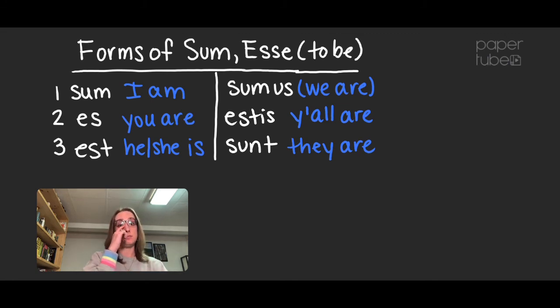So here's an example sentence. I'm going to use a verb that I showed you, a pronoun that I showed you, and one of the forms of sum in it as well as I can. Okay, so here we go. Let's make it red. I'm going to have two sentences here.